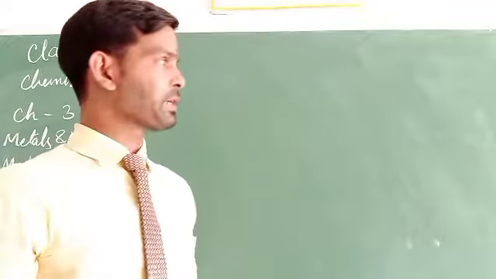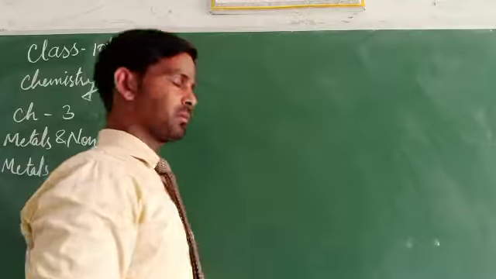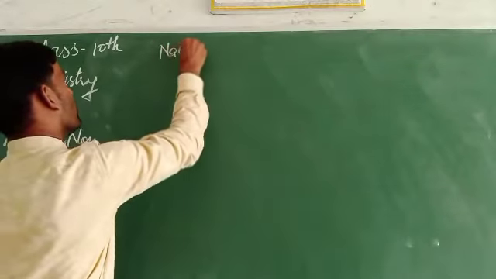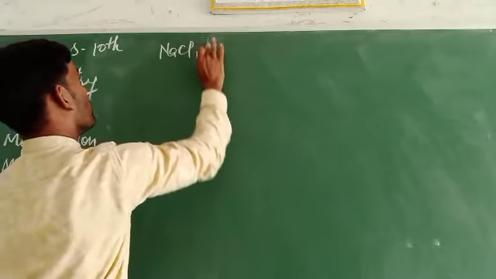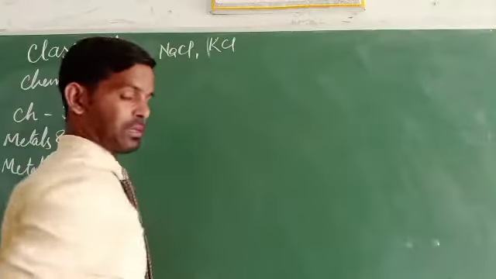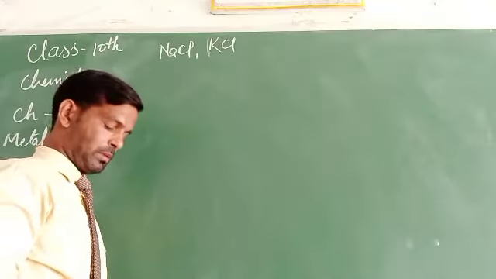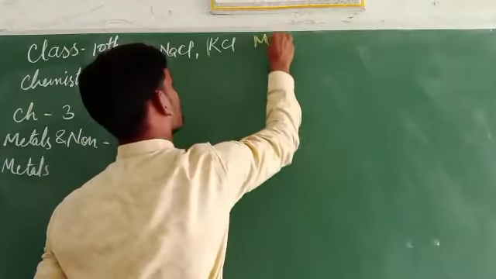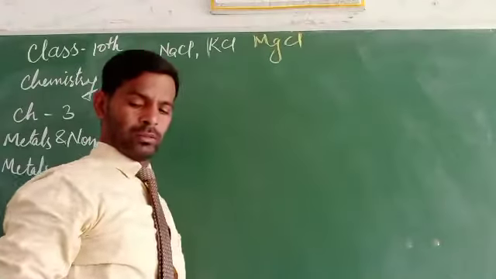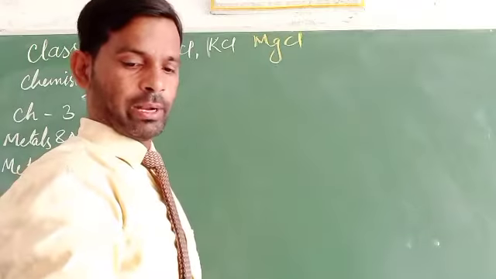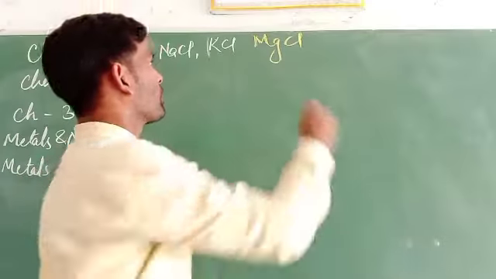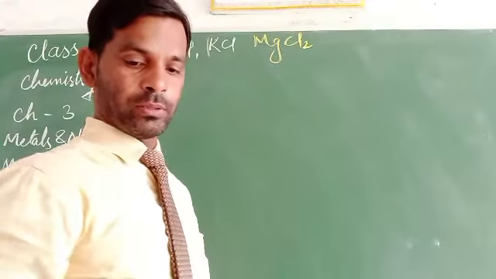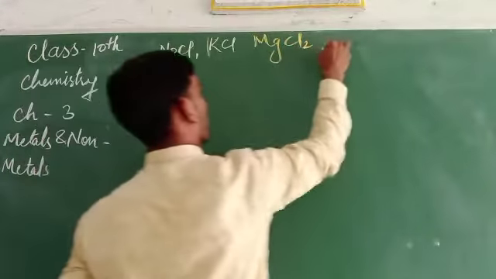How it can be, let's observe in different examples like sodium chloride, potassium chloride, magnesium chloride, and sodium oxide, calcium oxide, potassium oxide.